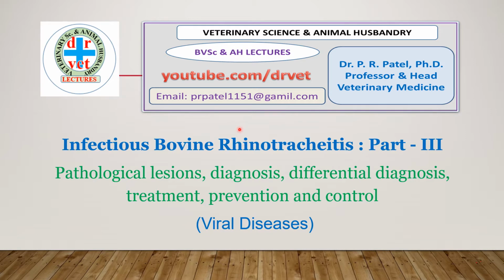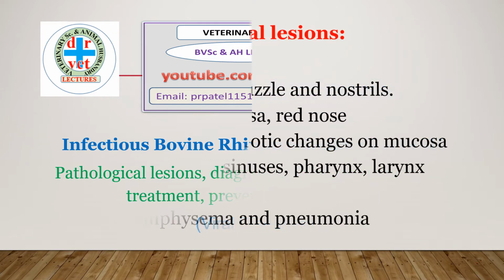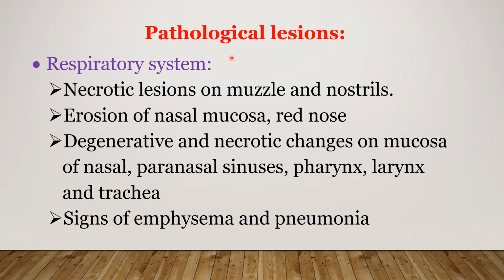We have already seen infectious bovine rhinotracheitis part 1 and 2. Now we will conclude here with part 3: pathological reasons, diagnosis, differential diagnosis, treatment, prevention and control of the important disease, infectious bovine rhinotracheitis. We see here the pathological reasons.